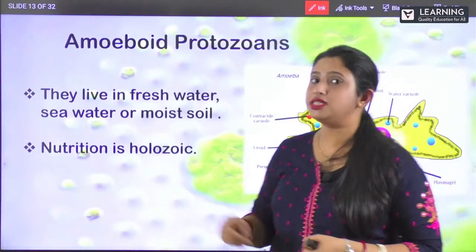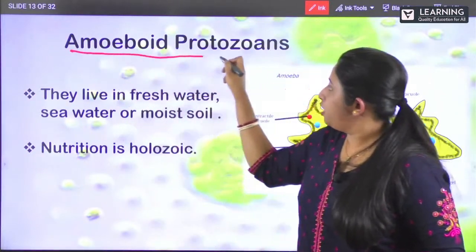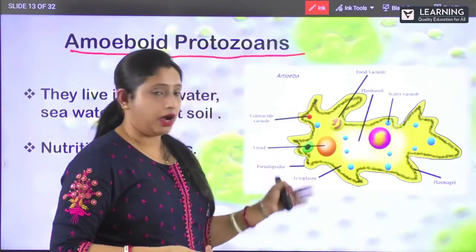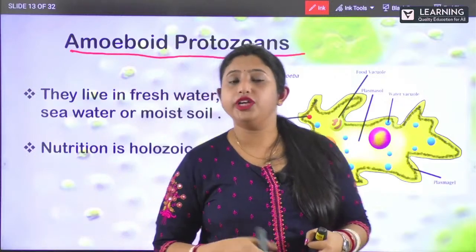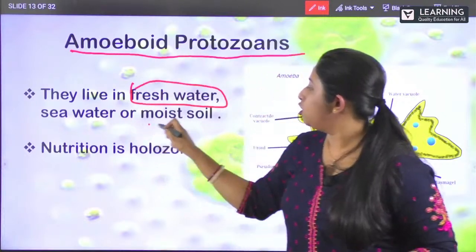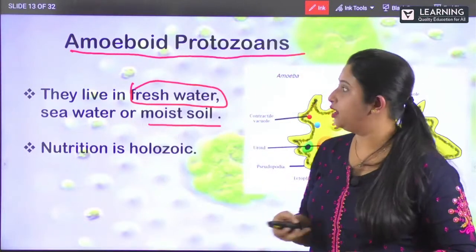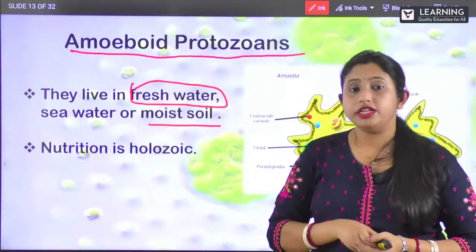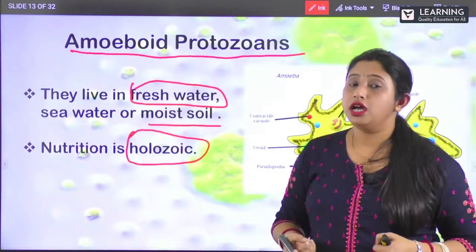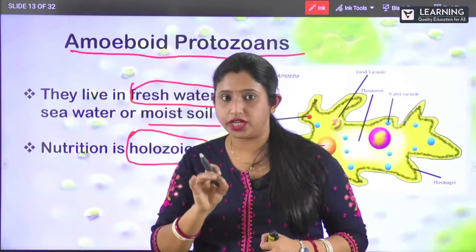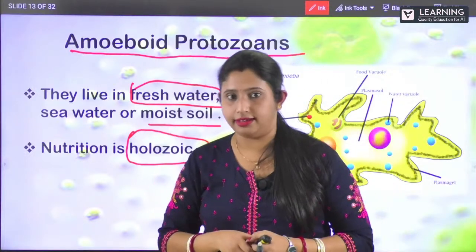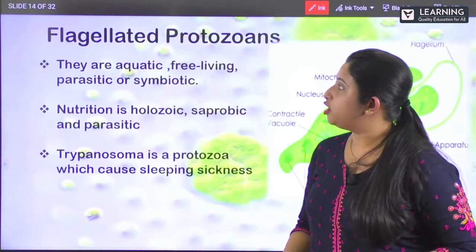So the first one is amoeboid protozoans, right? So it is nothing but your amoeba. Clear? So they have got finger-like projections and they live in the fresh water and also in the moist soil. Next is their nutrition. The nutrition is your holozoic. So they follow the heterotrophic mode of nutrition, where they digest everything inside the vacuole only. Clear? So next one is your flagellated